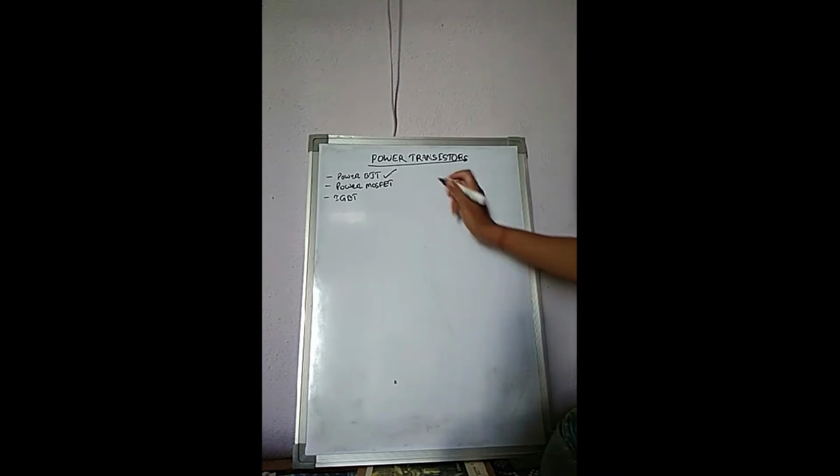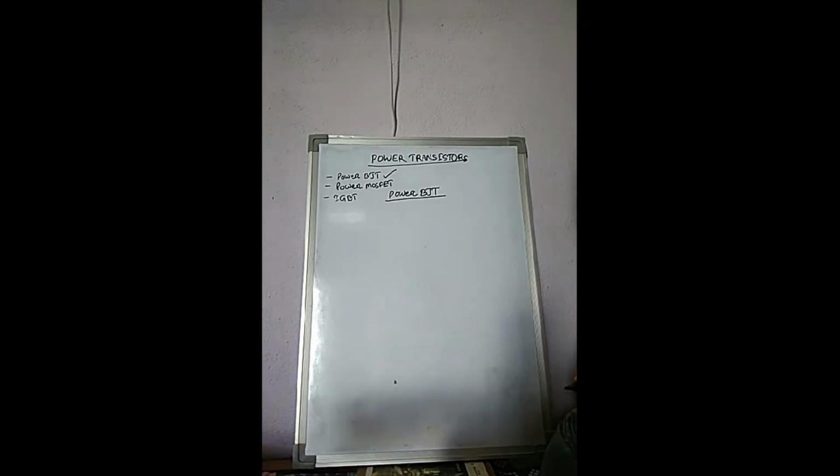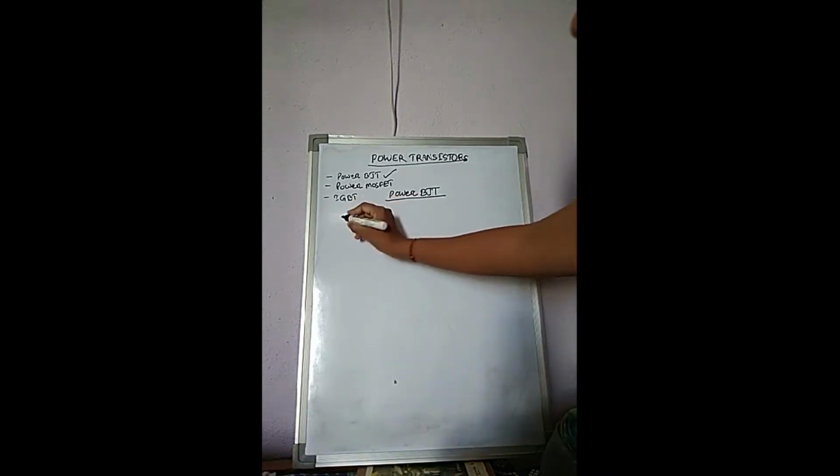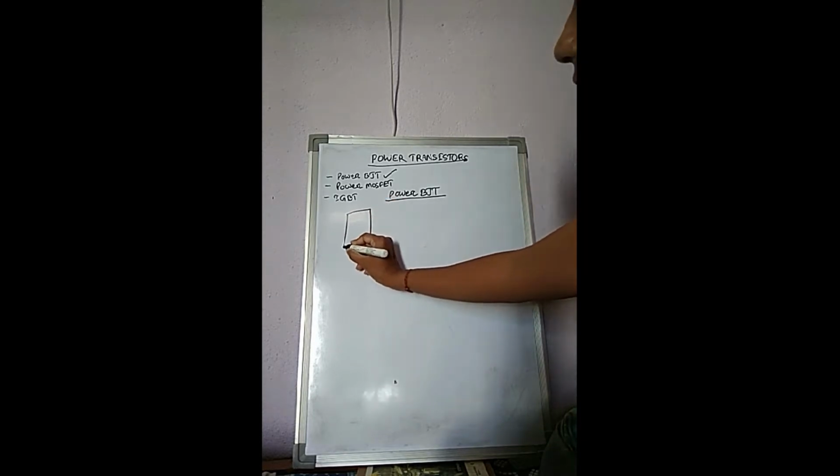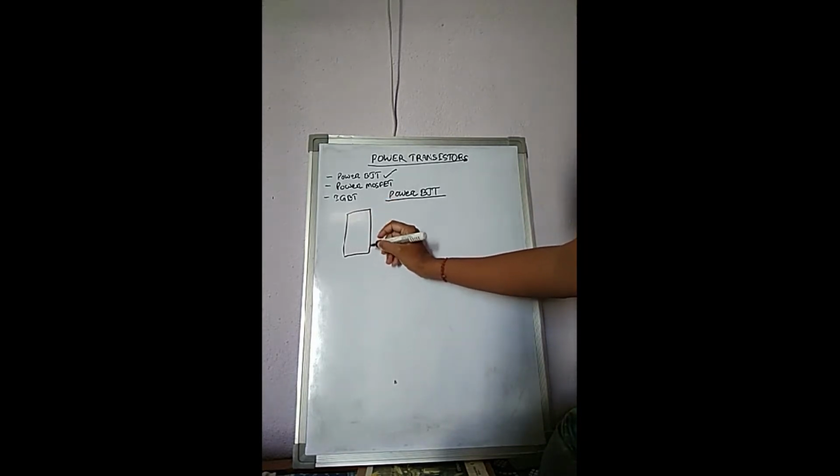Okay, so power BJT. BJT means bipolar junction transistor. You already studied the bipolar junction transistor in the analog subject. Let me draw it for you first. First we will study its different types and its construction.